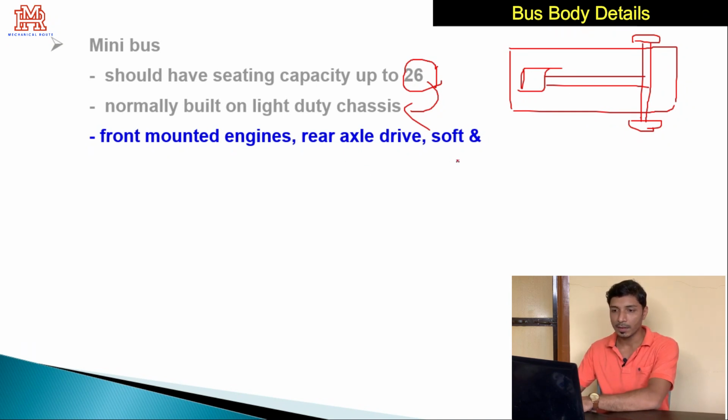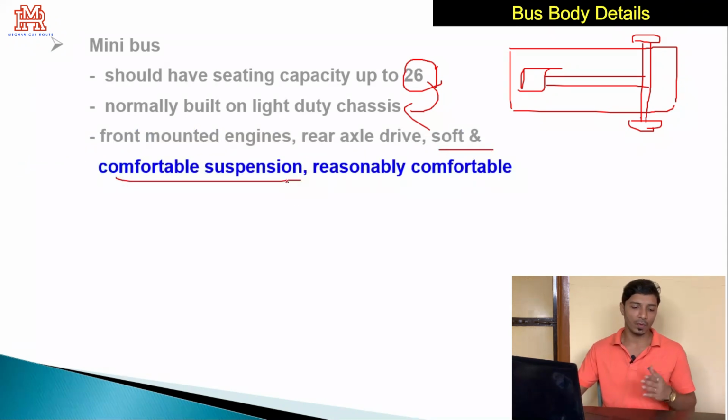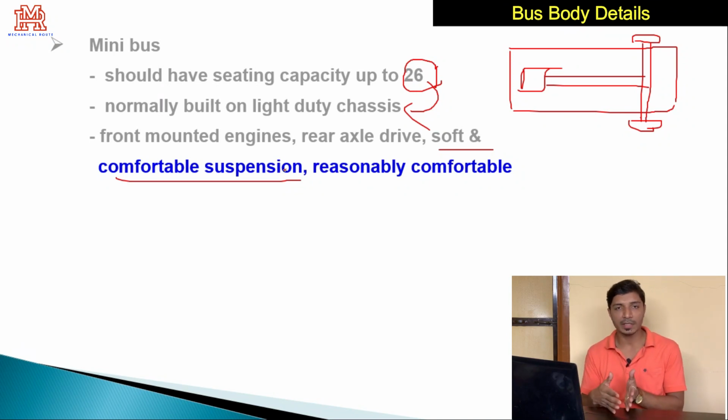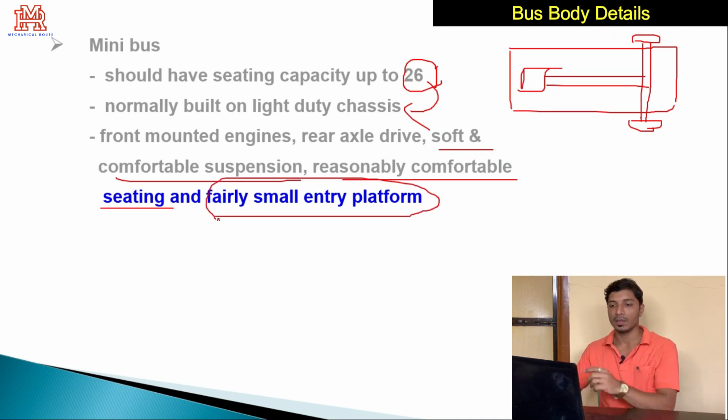And soft and comfortable suspension. We have discussed that the minibus is especially used for traveling small distances as well as medium distances, and for that reason soft and comfortable suspensions are used. And reasonably comfortable seating, so it is not hard sitting, the seats are a little bit comfortable. And a fairly small entry platform. The number of passengers is less, so obviously a fairly small entry platform is enough.